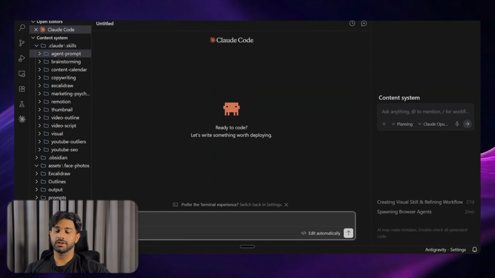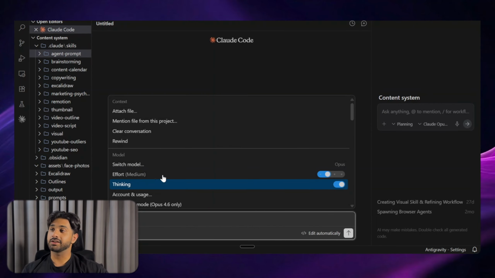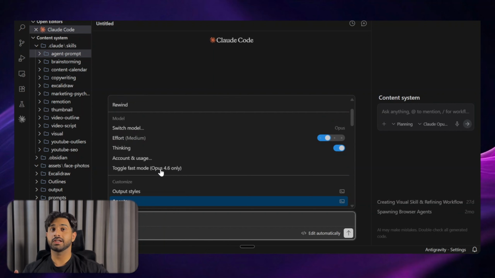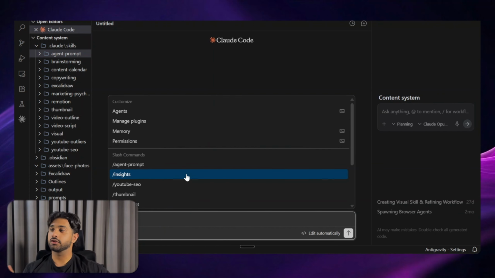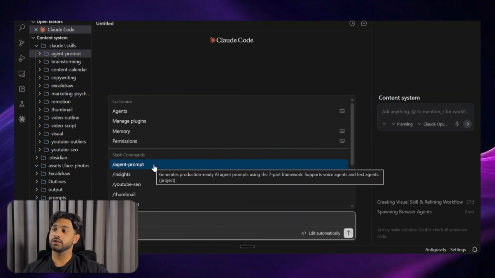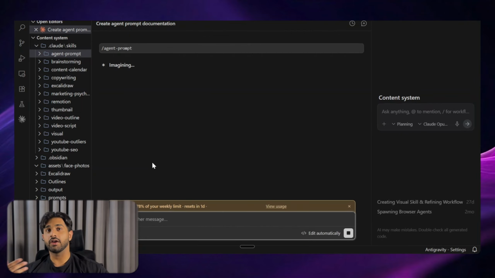Okay, so I'm gonna type slash on my keyboard. A lot of my skills will pop up. So the specific skill we want is the agent prompt one. Just type agent and it'll pop up. We'll select that and it should have the skill preloaded in. Once that's done, we'll just go ahead and do that.